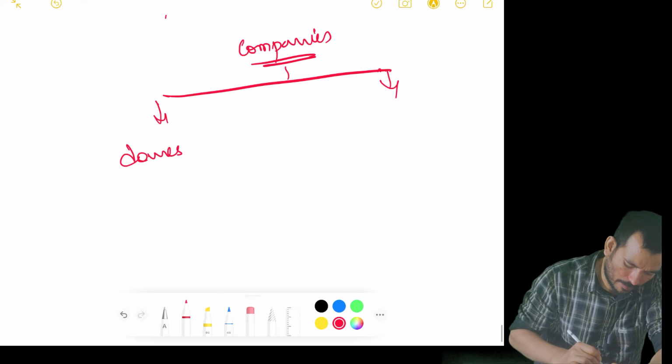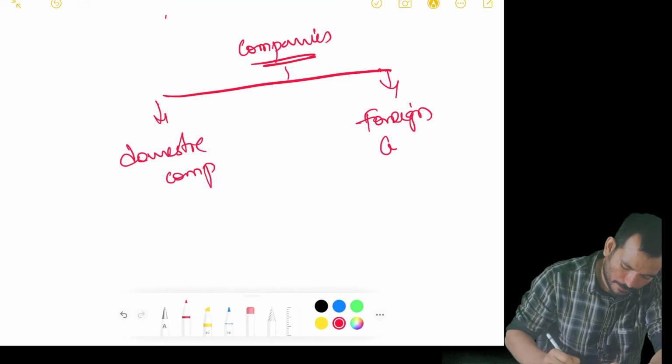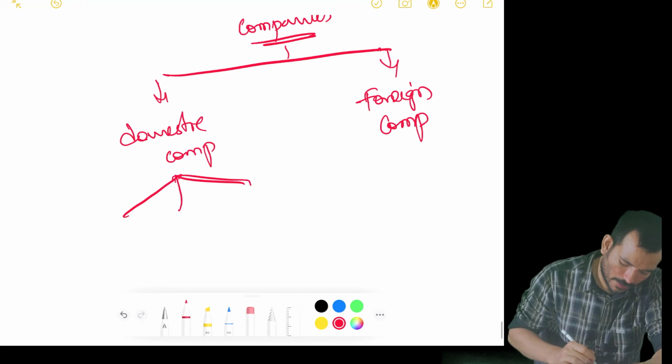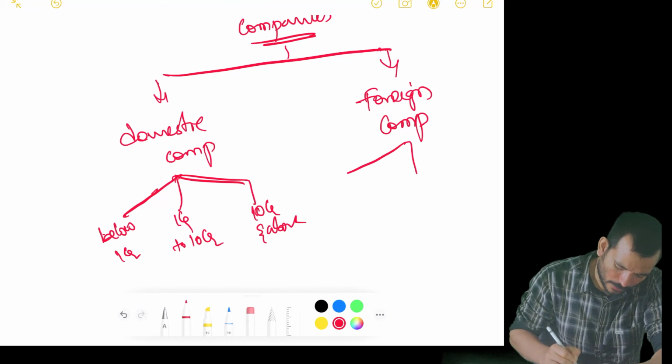In company, again we will bifurcate between domestic company and foreign company. For domestic company, there are 3 segregations: below 1 crore, 1 crore to 10 crores, and 10 crores and above, or more than 10 crores. Okay, the same thing here as well.